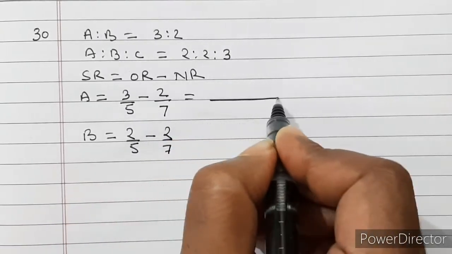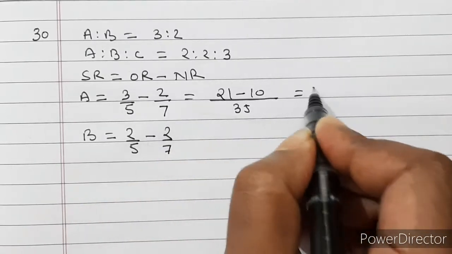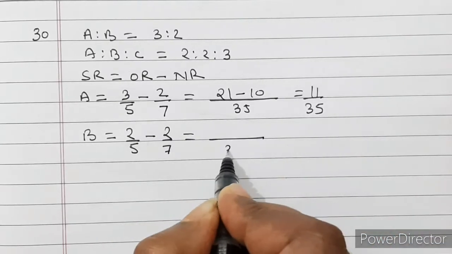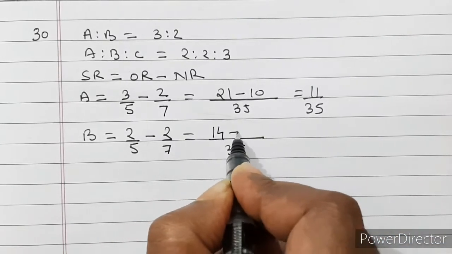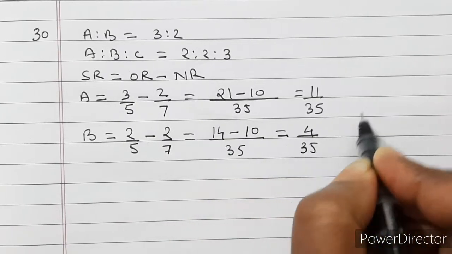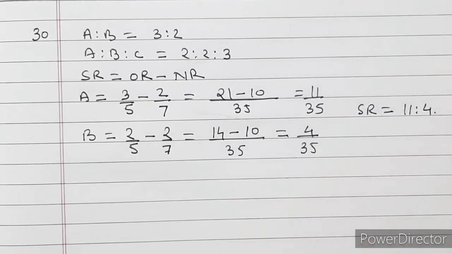Now LCM will be 35. 21 minus 10, that is equal to 11/35. Here also LCM will be 35. 14 minus 10, that is equal to 4/35. So sacrificing ratio is equal to 11:4. Now let us see the journal entry.